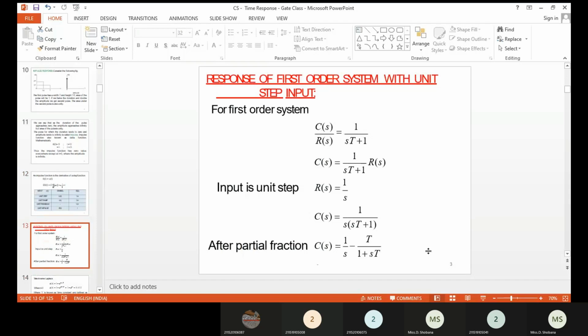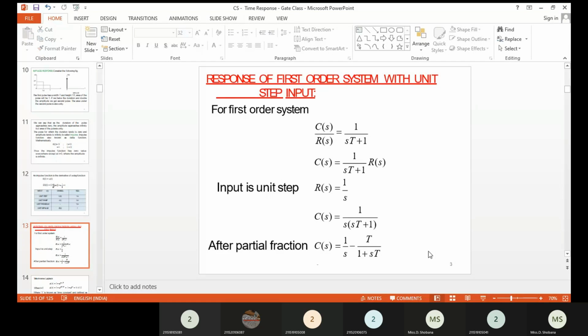So the type number will always be determined by the location of the poles in the system. Okay, if the poles are located at the origin, depending upon how many poles are located at the origin, we can say which is a type 0 system, type 1 system, type 2 system, like that. If there is no pole at the origin, then it is a type 0 system. If there is one pole at the origin, then it is called a type 1 system. If there are two poles at the origin, then it is called a type 2 system, like that. Okay, so the order of the system is nothing but the highest s power in the denominator, which gives you the order of the system.